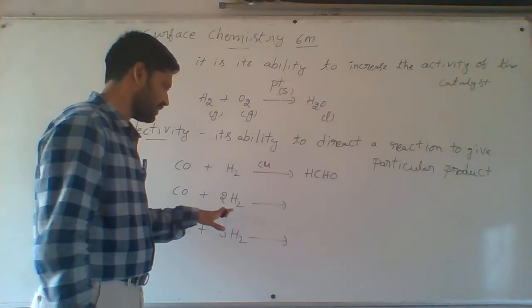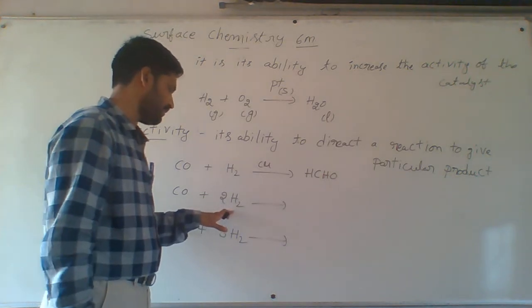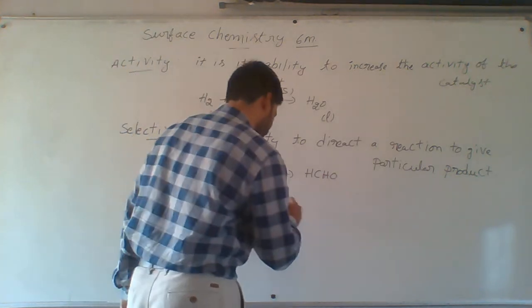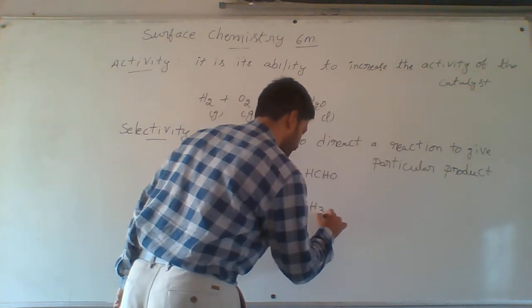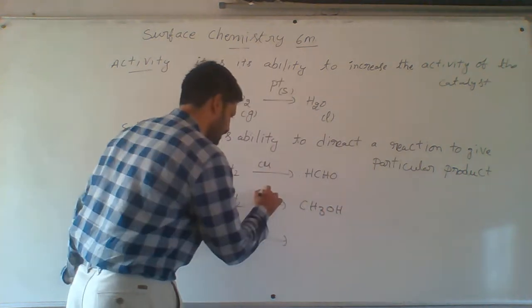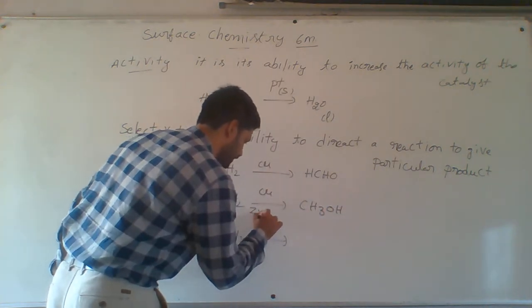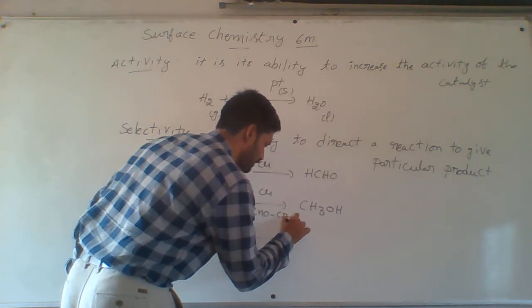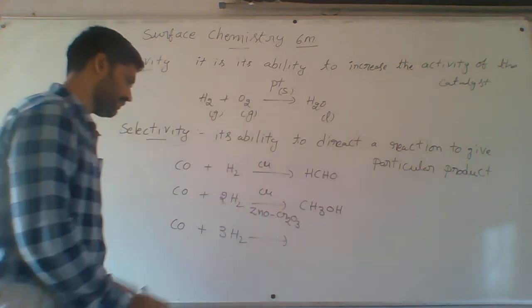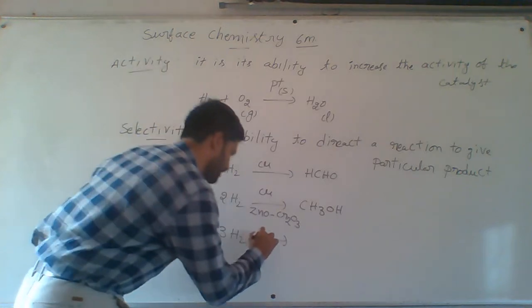The same carbon monoxide reacting with 2 moles of hydrogen forms methanol, and the catalyst is copper, zinc oxide and Cr2O3. And the third one is in the presence of nickel catalyst.